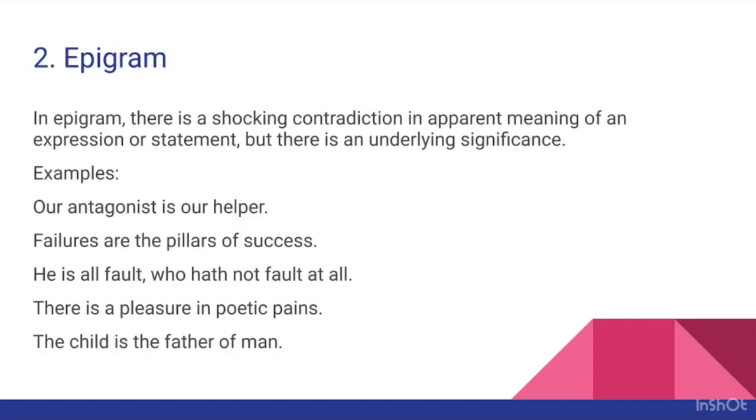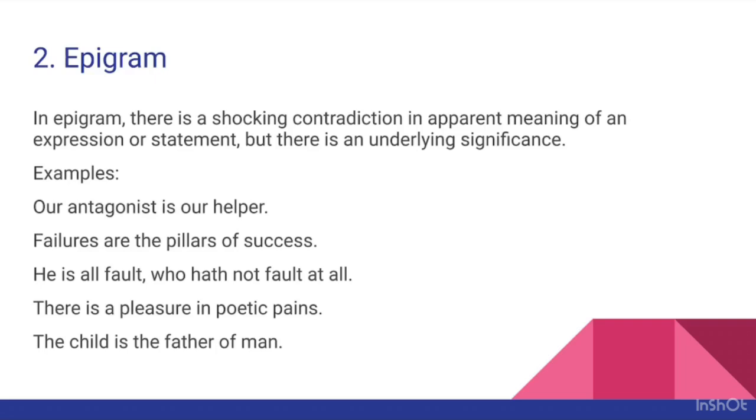Next figure of speech in this series is epigram. In epigram, there is a shocking contradiction in the apparent meaning of an expression or statement, but there is an underlying significance.